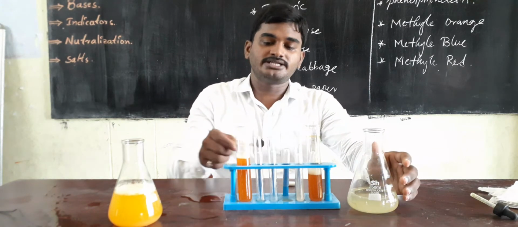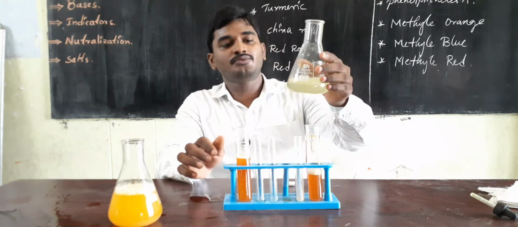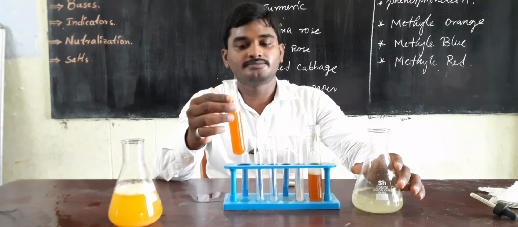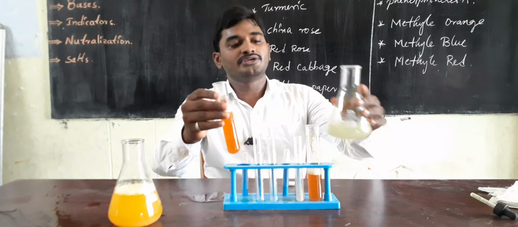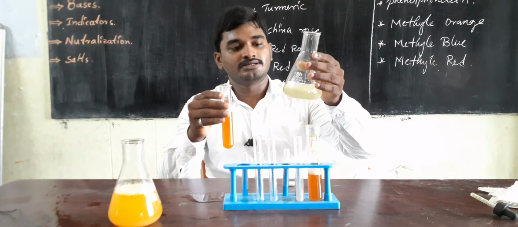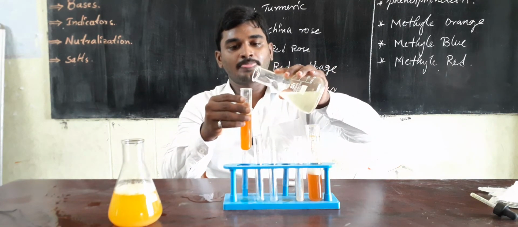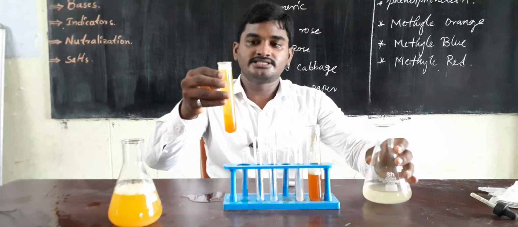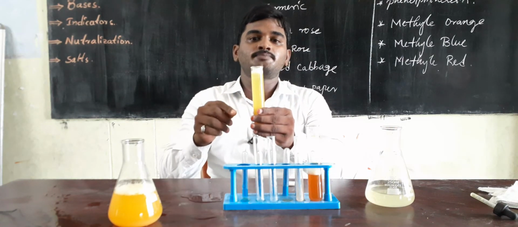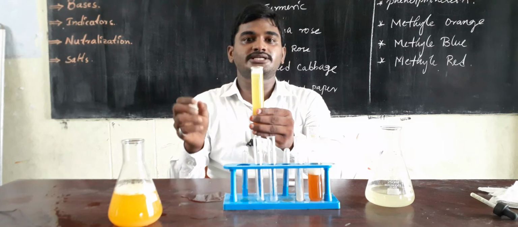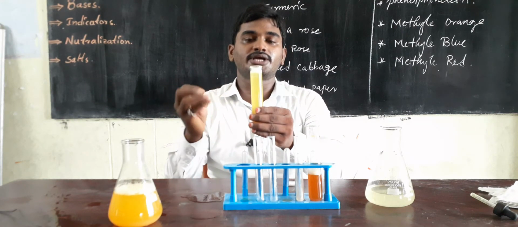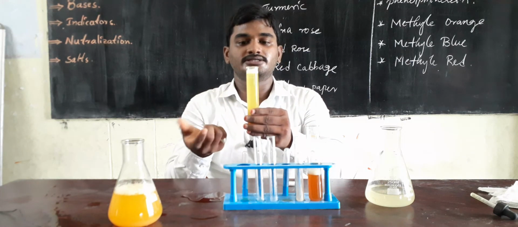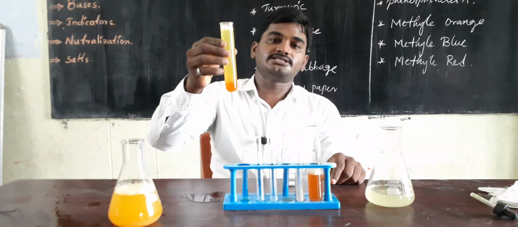Now I will show you by this experiment. Here I have an acidic solution, lemon water, and this is a base solution, soap water. If we add the acid solution to the base solution, this is a neutralization, where the amount of acid and base become equal, and it turns neutral. So here we can see the neutralization.